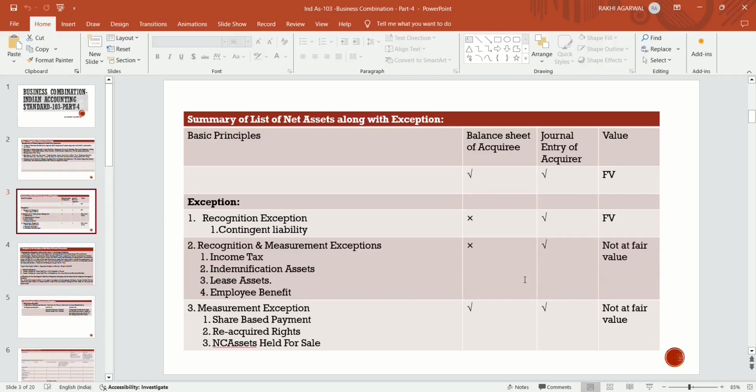All the assets which are acquired, which are present in the balance sheet of the acquiree, are recognized in the books of the acquirer at fair value. All the assets and liabilities.